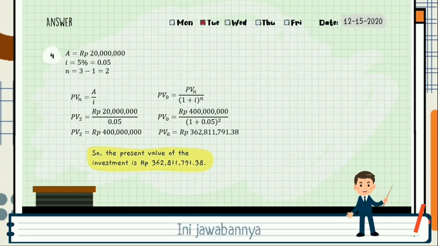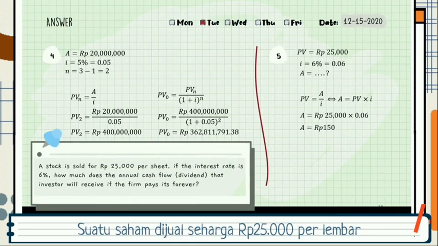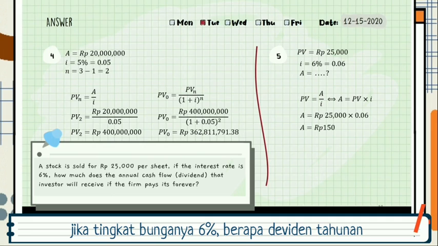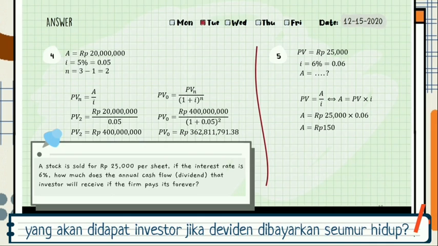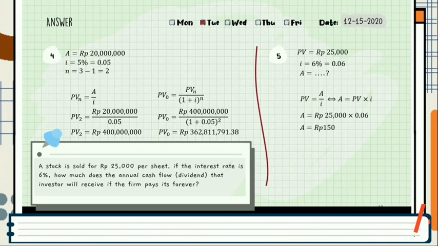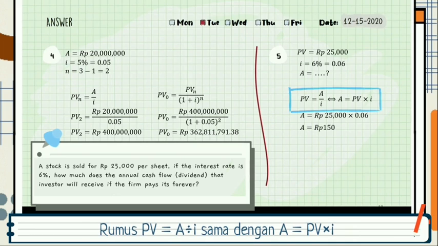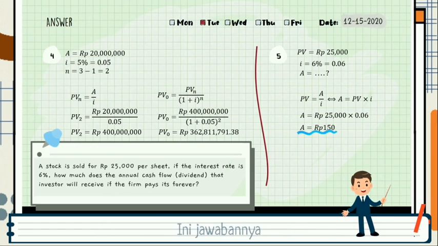and we get the present value of the investment is 362,811,791.38 rupiahs. Number 5. A stock is sold for 25,000 per share. If the interest rate is 6%, how much is the annual cash flow or dividend that the investor will receive if the firm pays it forever? It is ordinary perpetuity, and we are asked to calculate the annual cash flow. So, from the formula, present value equals A divided by I, which is the same as A equals present value times I. So the annual cash flow is 150 rupiahs per share.